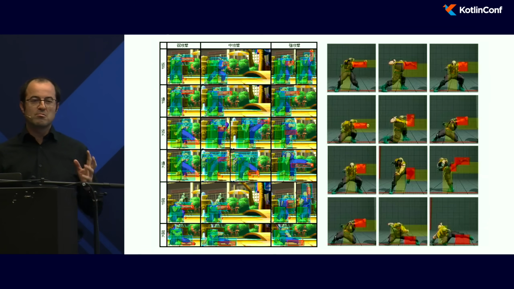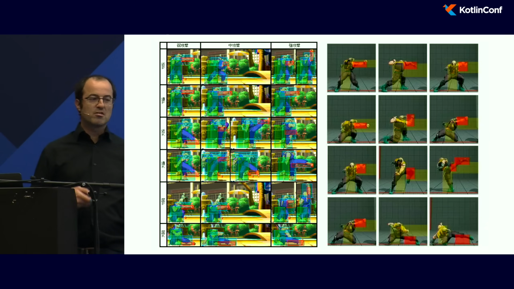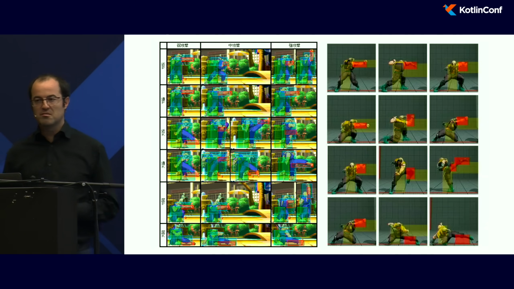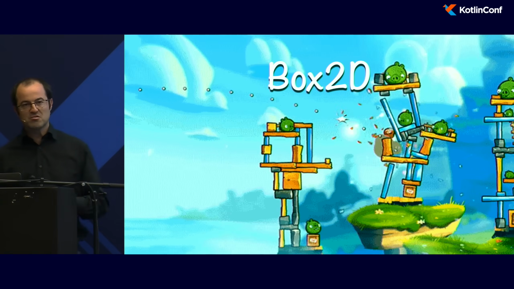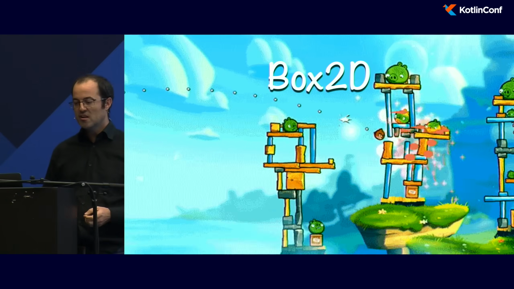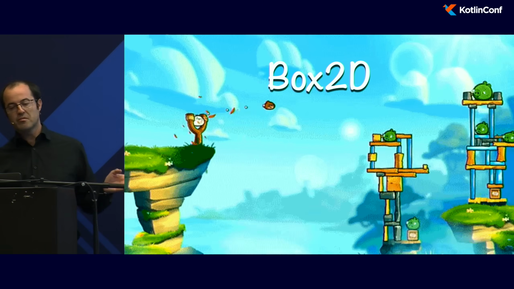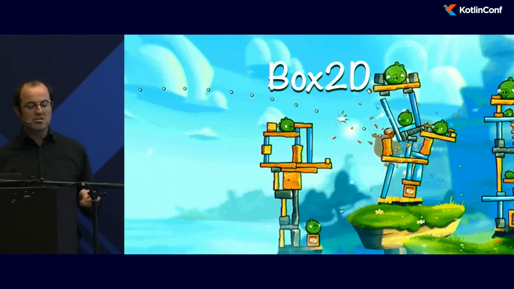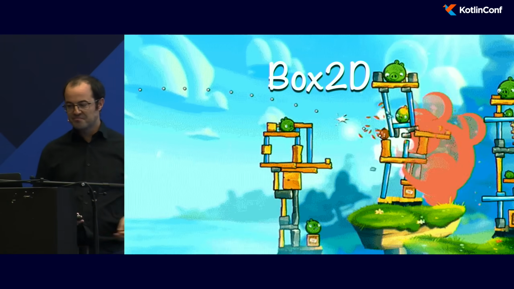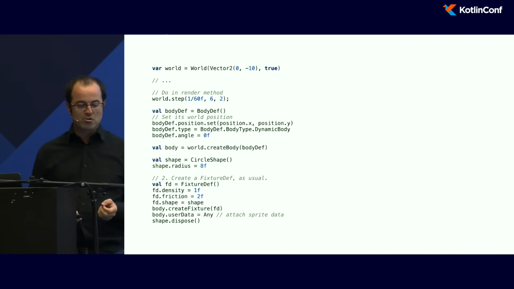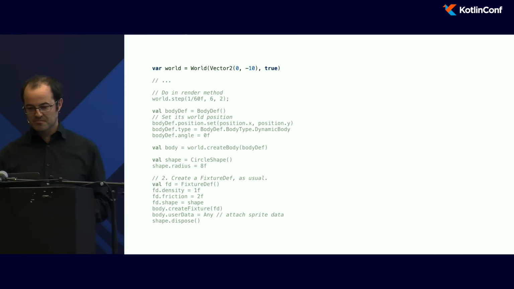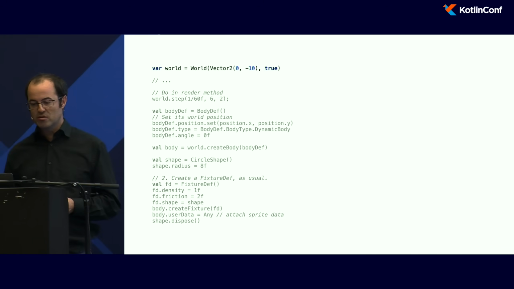But maybe you don't want to deal with physics, collision, and other things like this. It can be a little bit complicated. So you can use, for example, Box2D. It's bundled with libgdx, and this Box2D is the kind of physics engine used in some games like Angry Birds. Here it's a little bit more complicated. First, you need to create a world, where you can set gravity.